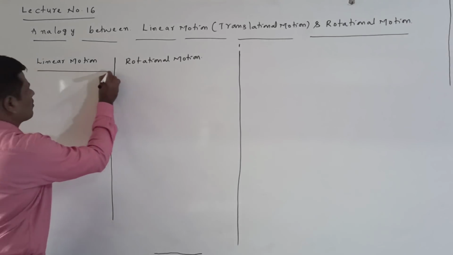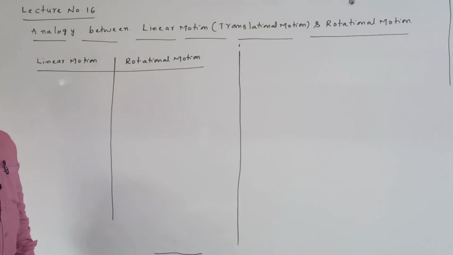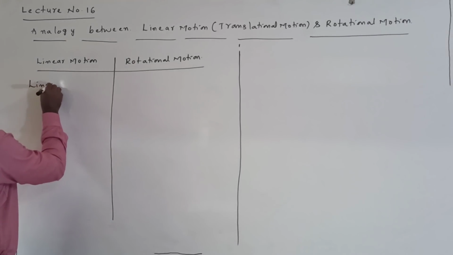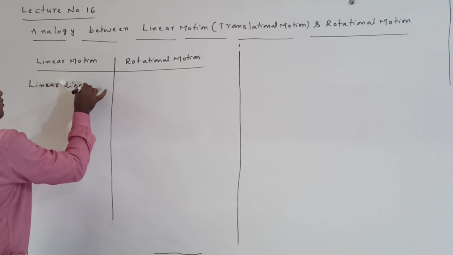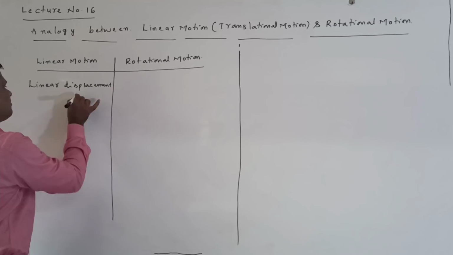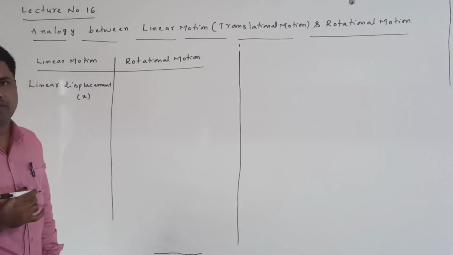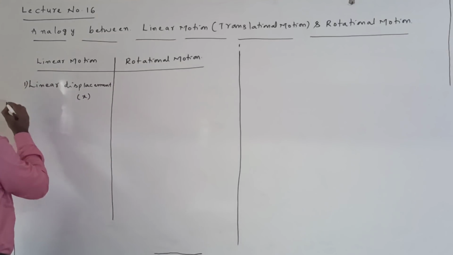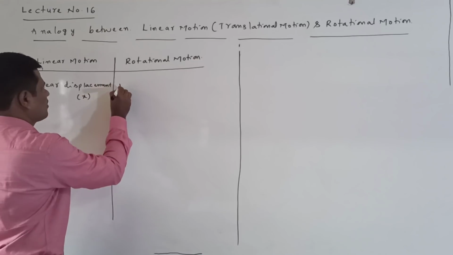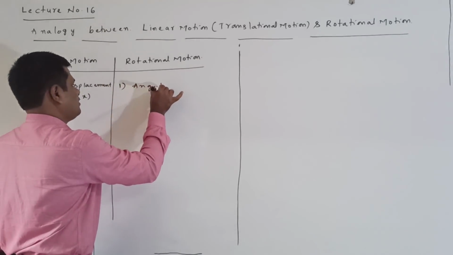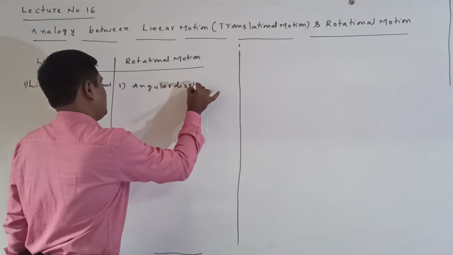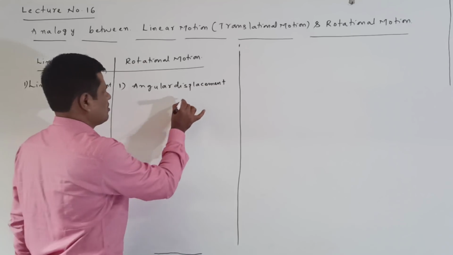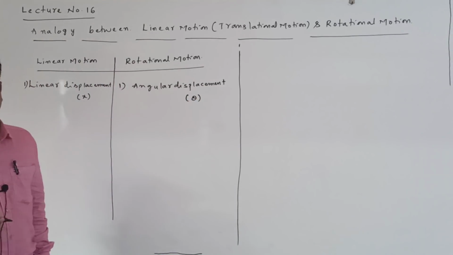First of all, I take linear displacement, x or s. The first one is linear displacement, and here it is angular displacement. Linear displacement comes in linear motion, angular displacement comes in rotational motion. This is denoted with theta.